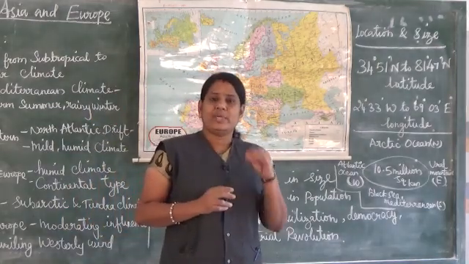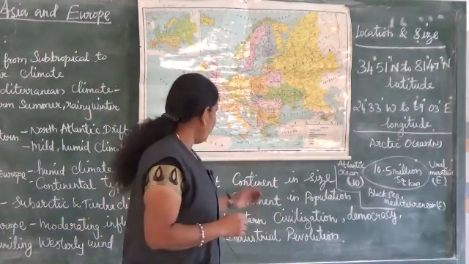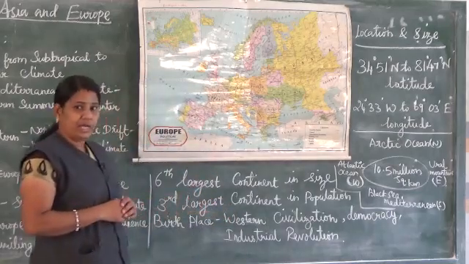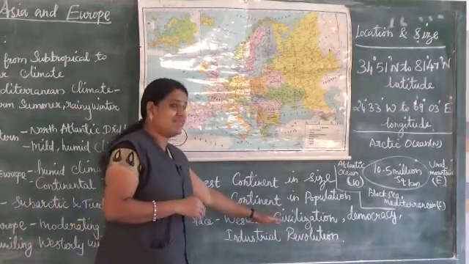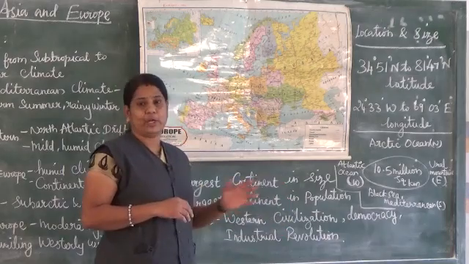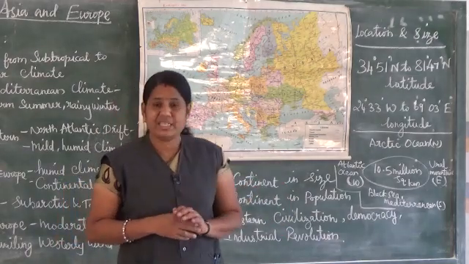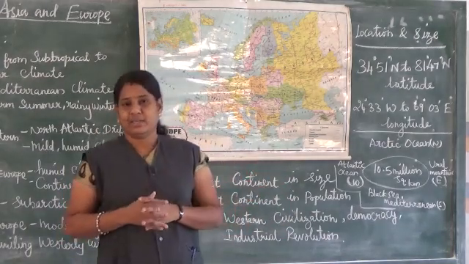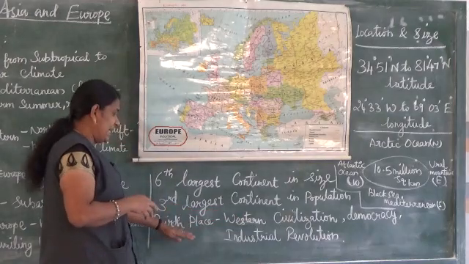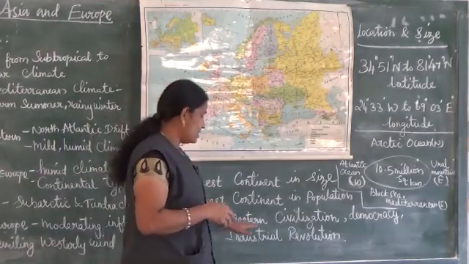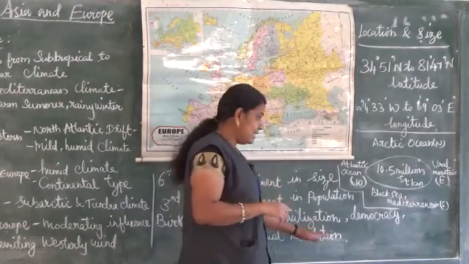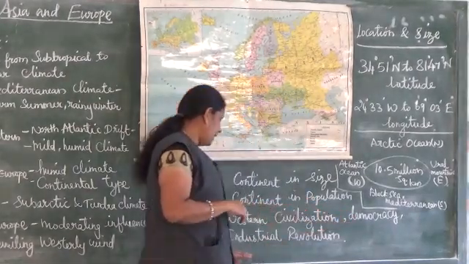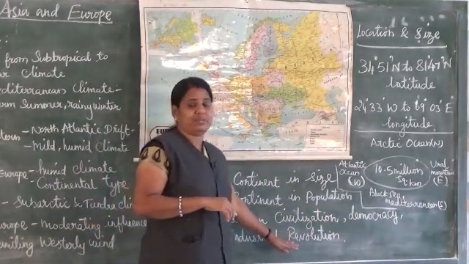Then, what is the birthplace of Europe? We know that Western civilization started in Europe. Western civilization means Roman and Greek. So Europe is the birthplace of Western civilization, democracy and the industrial revolution.